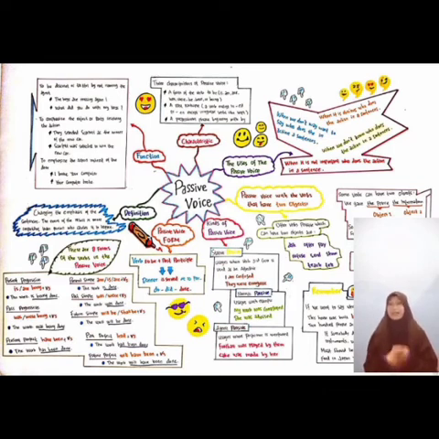Then there are eight forms of the verbs in passive voice. There is present progressive, past progressive, present perfect, present simple, past simple, future simple, and the last is future perfect. You can see the mind map above for the forms and examples.